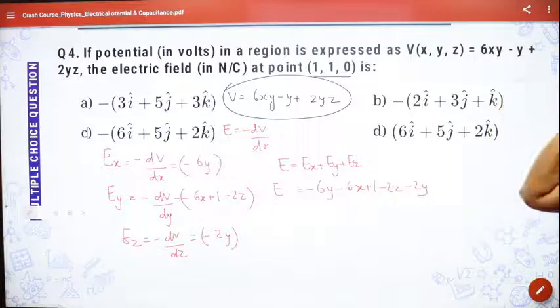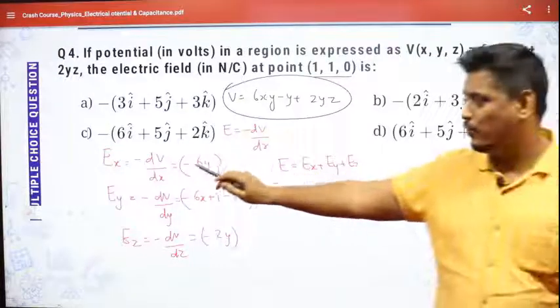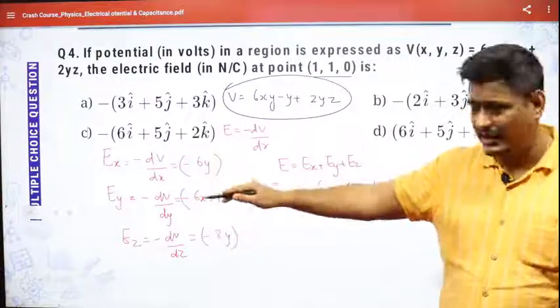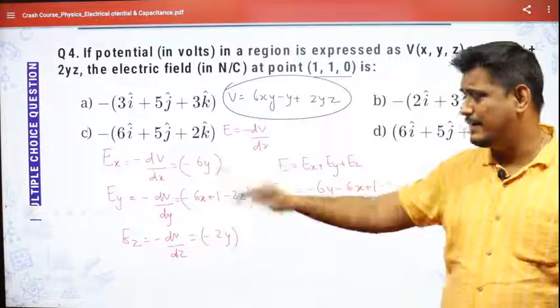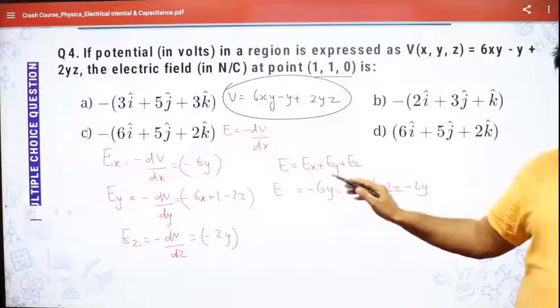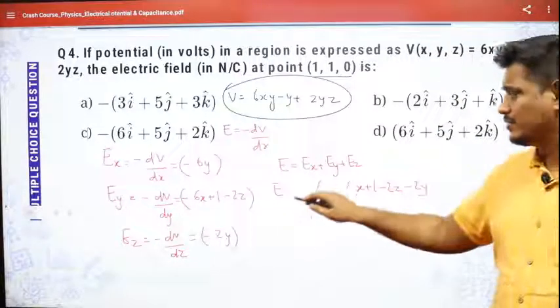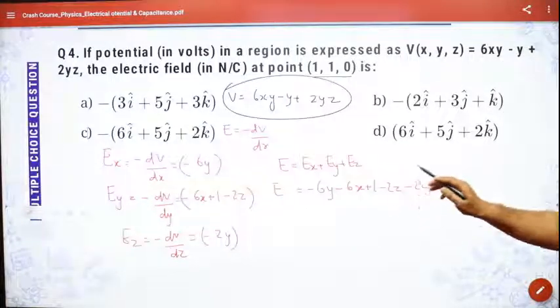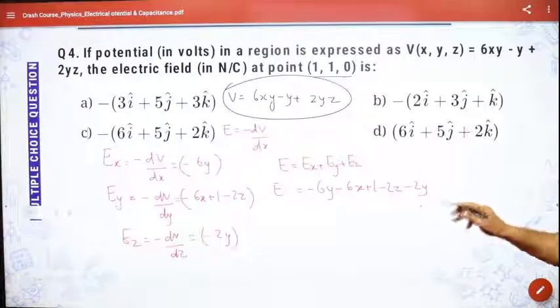So if I put the point 1, 1, 0, then you will get the value. I hope you are understanding what I'm doing. First, I found Ex, that is minus dV by dx, and I found this. Then I found Ey, minus dV by dy, and found the value. Then I found Ez, and then I wrote it all together: minus 6y, minus 6x plus 1 minus 2z, minus 2y.